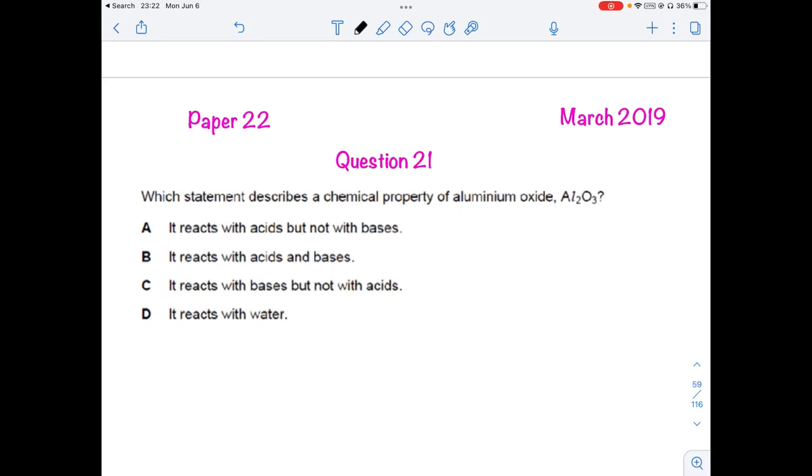So welcome, this is part 5 of multiple choice questions for chemistry, paper 2, IGCSE 0620, the most predicted paper. We have done part 1, part 2, part 3 and part 4, and we have covered up to 64 questions. Now we are starting from the 65th question in part 5.